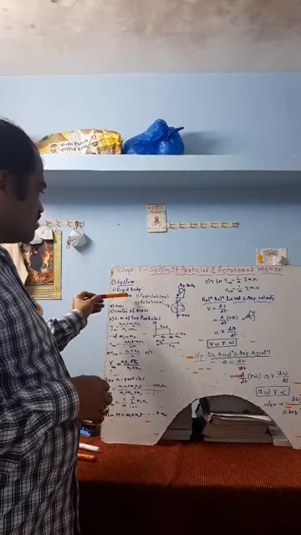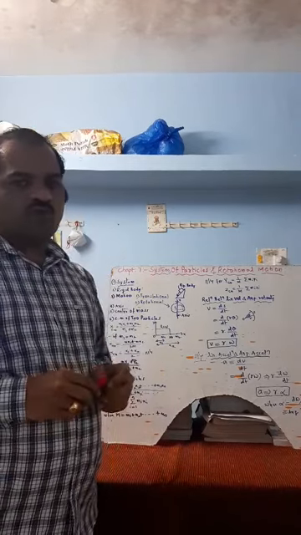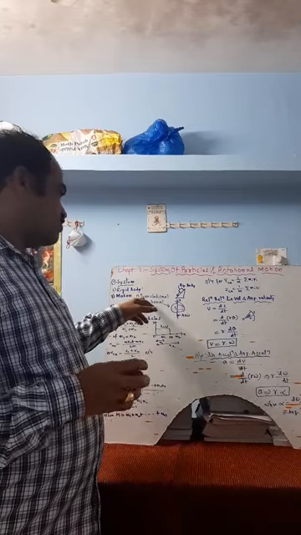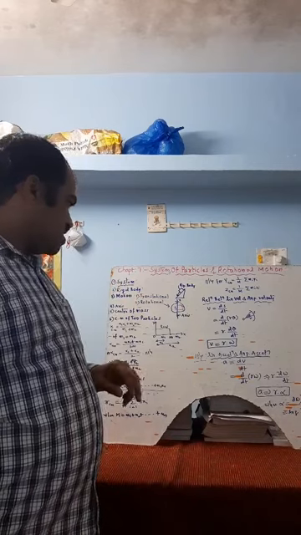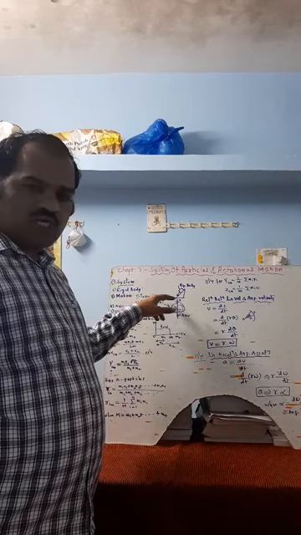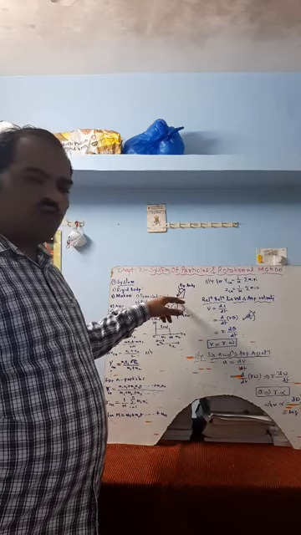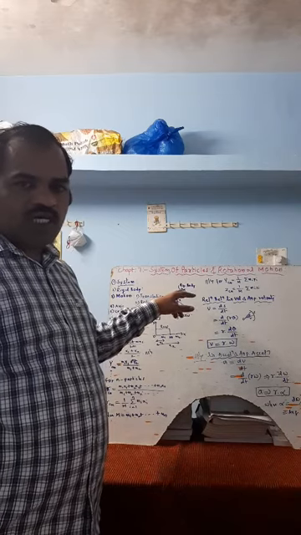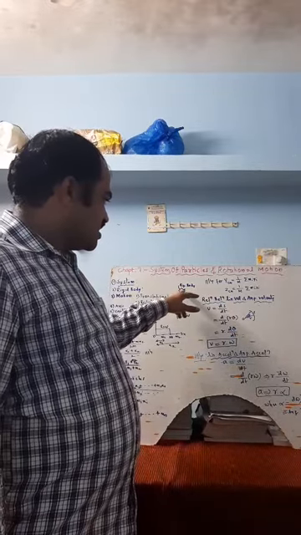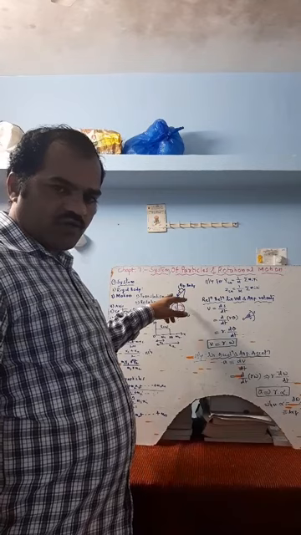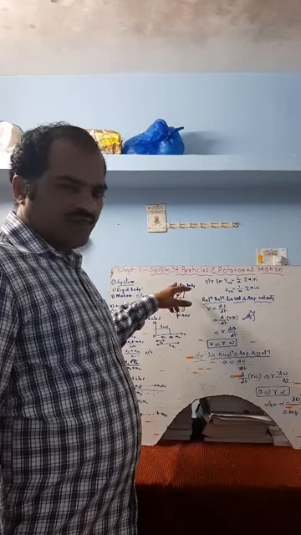So then comes what is meant by motion of the rigid body. So motion of the rigid body is having two types of motion, as you know already. It is translational motion and rotational motion. So what is meant by translational motion? It is the type of motion in which all the particles will be moving in a straight line with the same velocity, that is called as a translational motion. So here you can see the body is sliding downwards, which is having large number of particles. They are going to move with the same velocity.